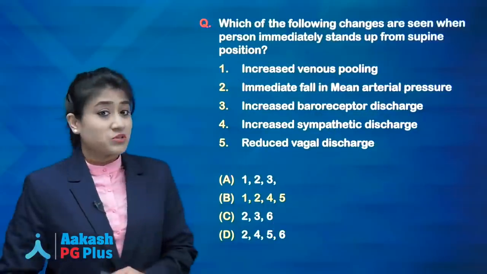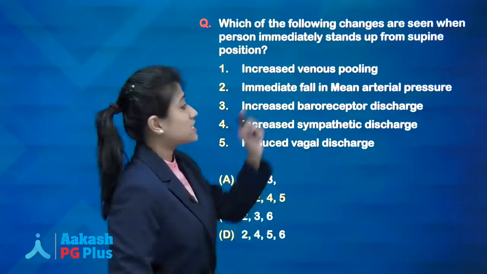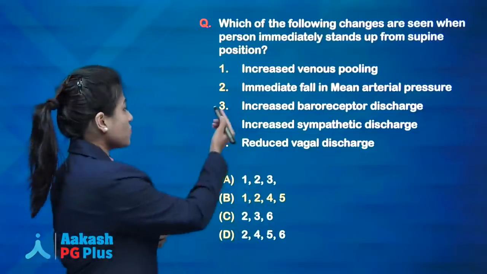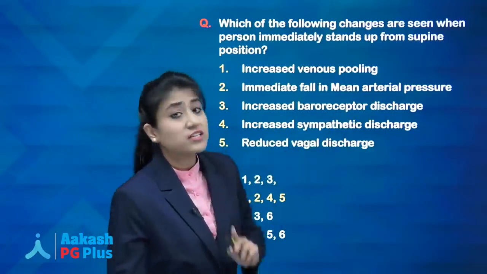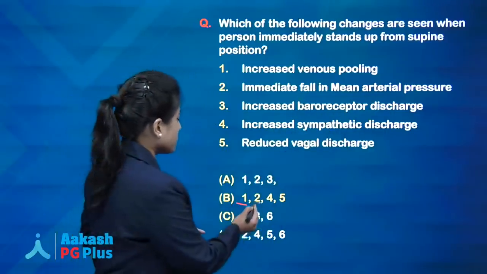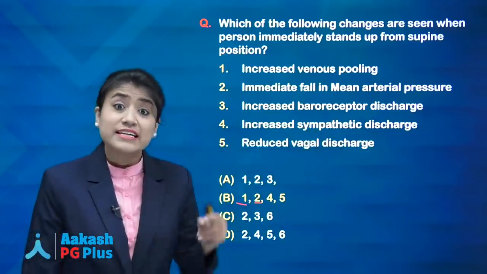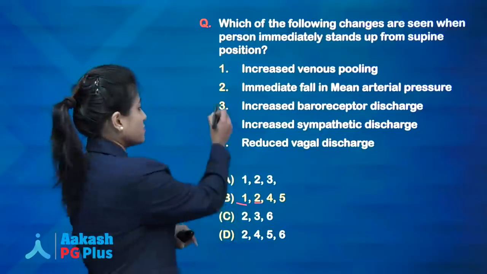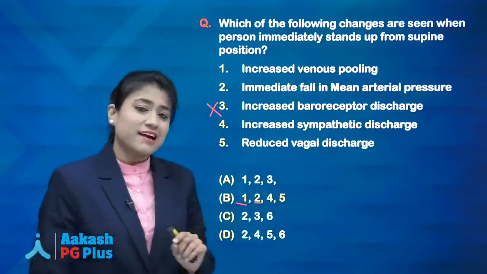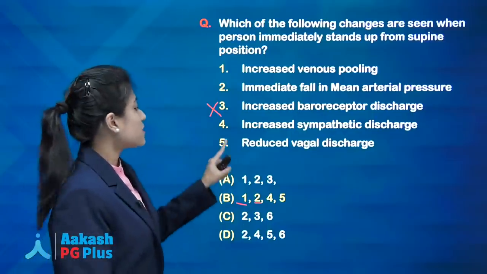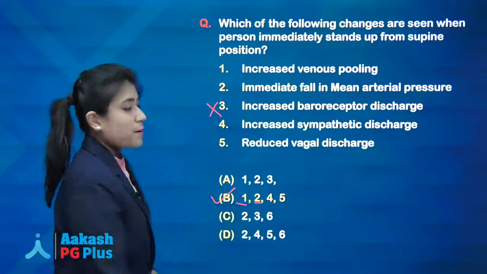So now coming back to our question. The options are number 1, increased venous pooling. Yeah, it's there. So 1 is correct. What about 2? Immediate fall in mean arterial pressure. Yeah, it's also correct. So okay, fine. 3, increased baroreceptor discharge. No, there is decreased baroreceptor discharge. So 3 cannot be the answer. Increased sympathetic discharge. Yeah, increased sympathetic discharge is there. Reduced vagal discharge. Yeah, again it is also true. So the answer is B.